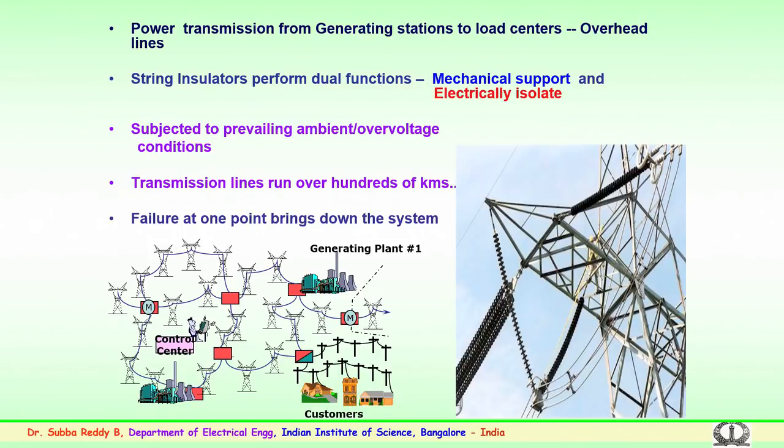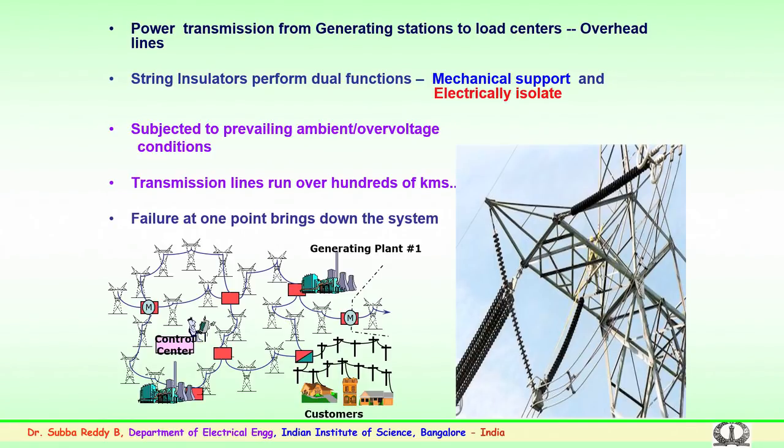And these transmission lines, depending upon the voltage level and on the distance from the generating stations to the load centers, run over a few hundreds of kilometers, sometimes a few thousands of kilometers in the case of HVDC. In the case of HVAC, they run a few hundreds of kilometers. Why I am mentioning this point is that you have several towers and insulators all over the line length.